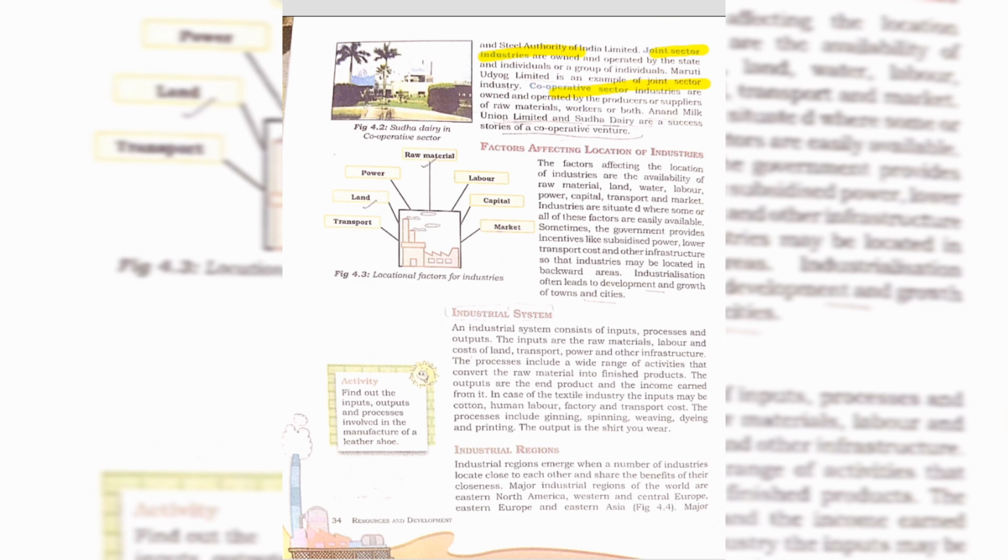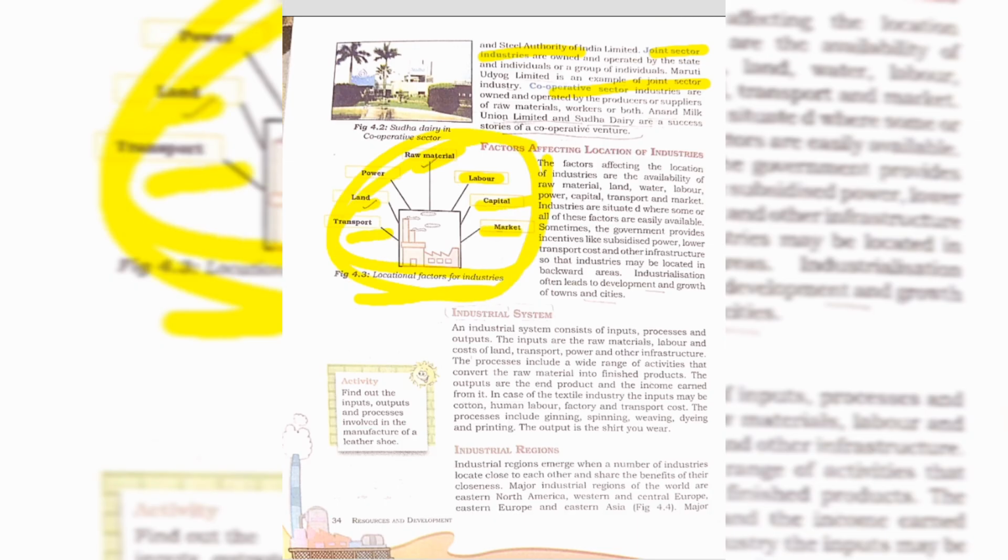And the next one is the factors affecting the location of industry. So these are the factors. Assume this is a factory, and the important factors are the raw material which is needed for manufacturing, labor, capital, market, transport, land, and power. These are needed for the industry.